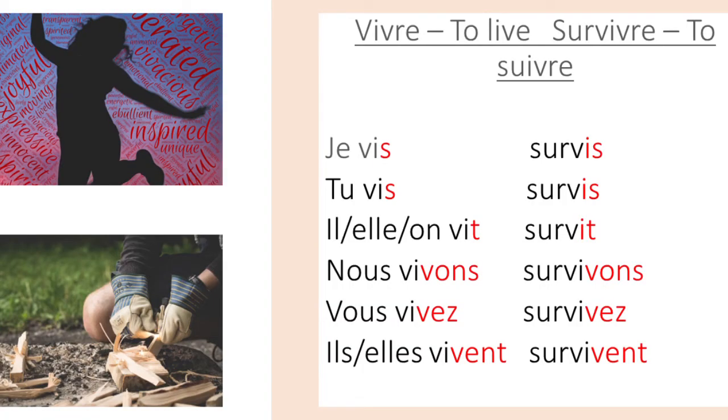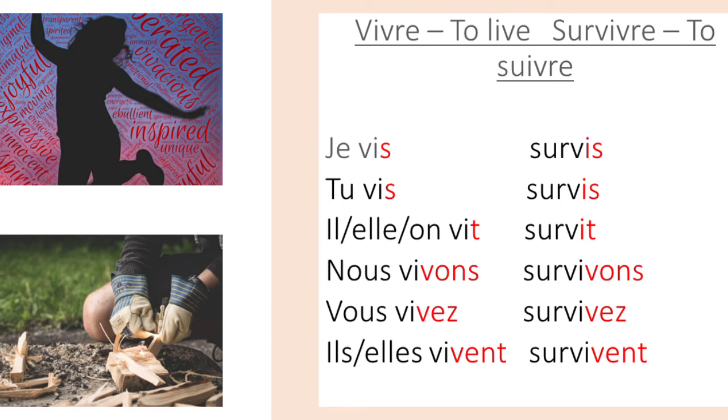So here are the last two we're going to look at today. Vivre, to live. Survivre, to survive. So, as you can see, for the singular subject pronouns, we've taken off the RE and put an S on the end for je and tu, and a T for il, elle, on.